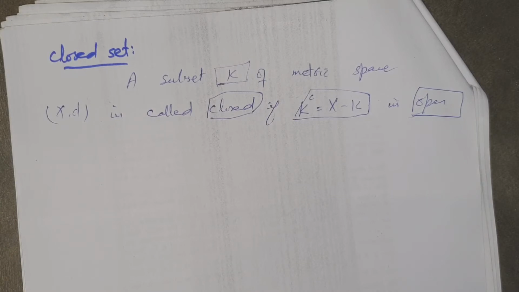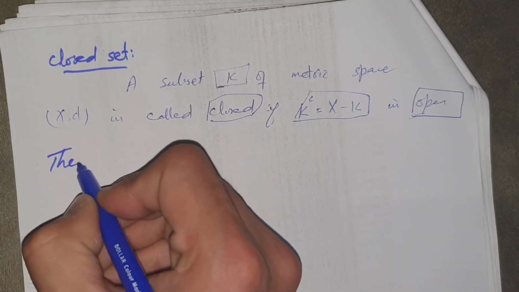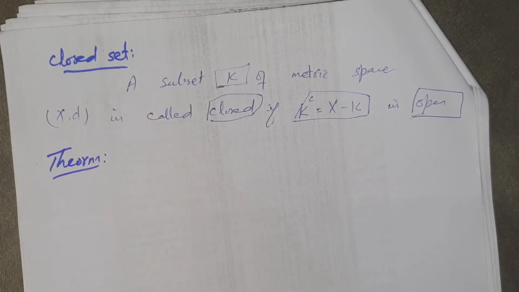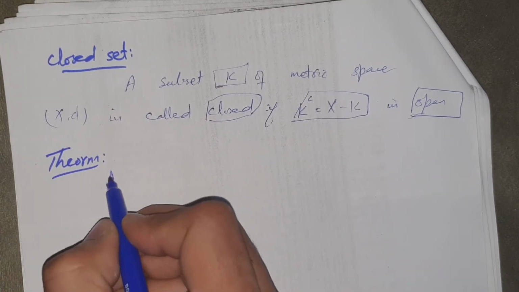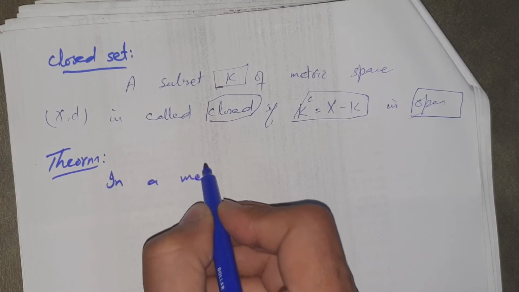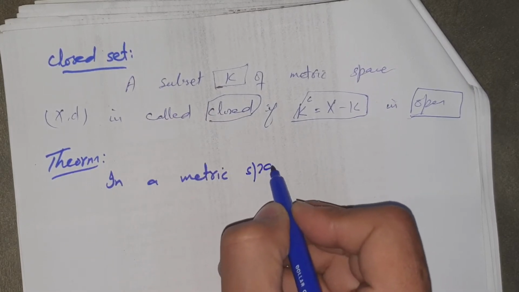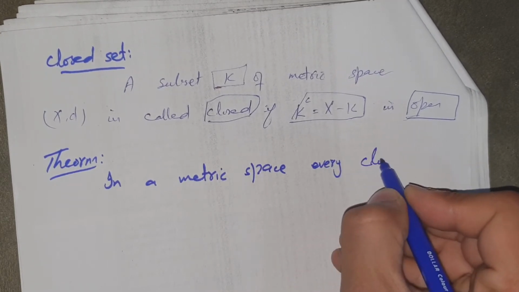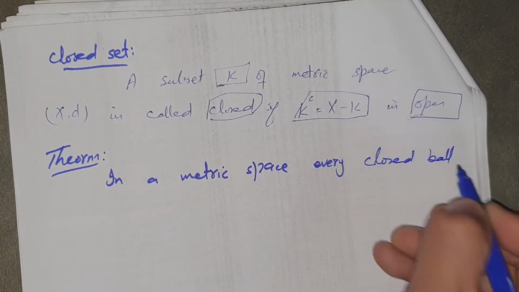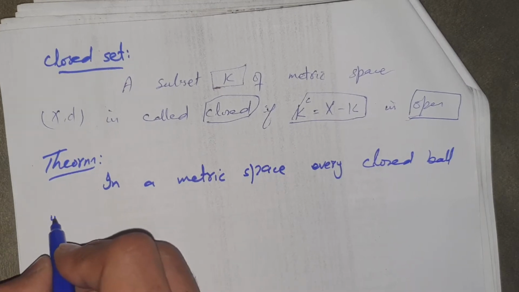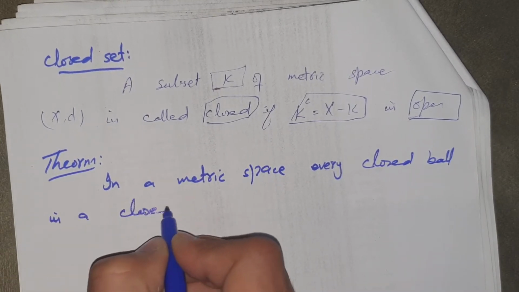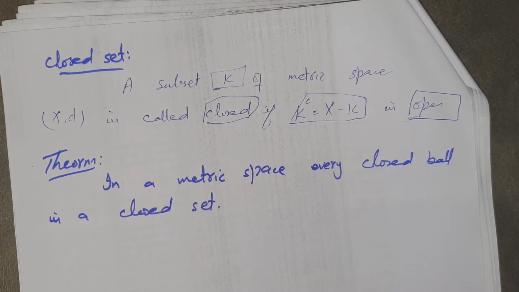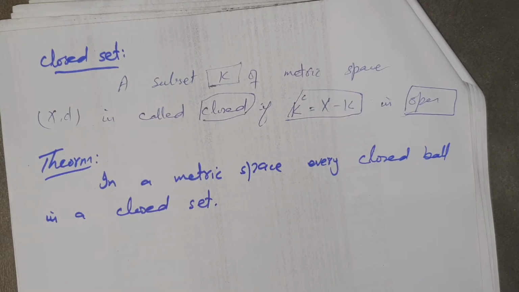Now the theorem is: in a metric space, every closed ball is a closed set. That is, we have to show that if we take a closed ball, this closed ball is a closed set.